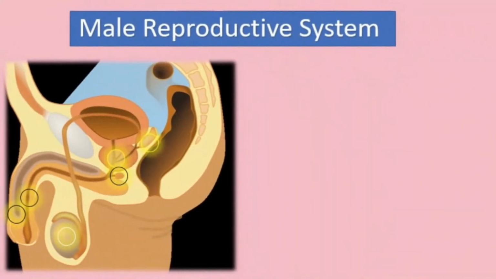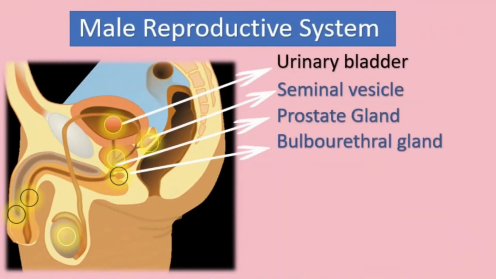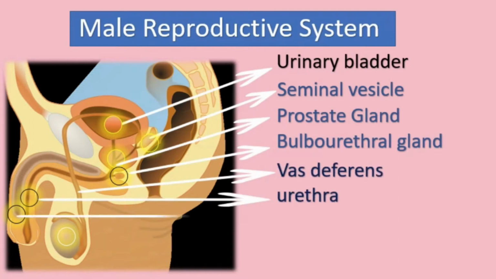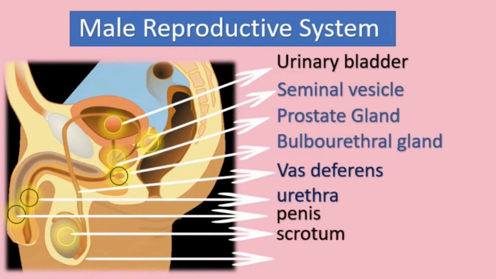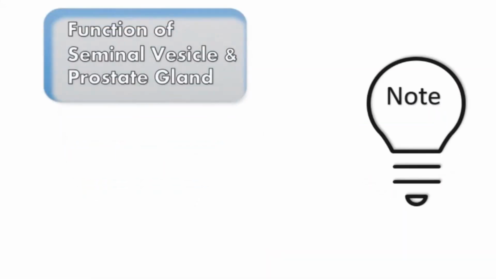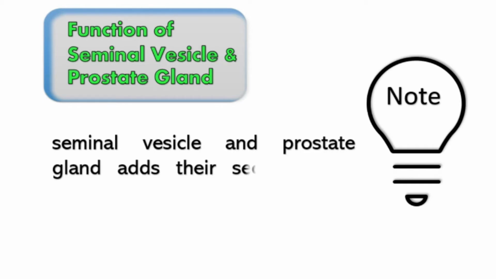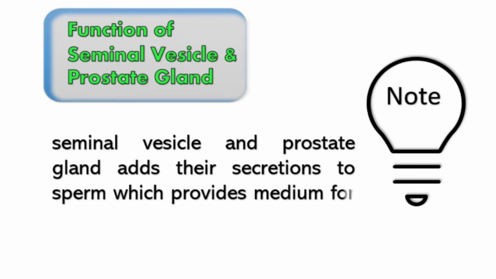Do you know this is the male reproductive system? It has the urinary bladder, seminal vesicles, prostate gland, vas deferens, urethra, penis, scrotum, and testes. Facts. Function of seminal vesicle and prostate gland: the seminal vesicles and prostate gland add their secretions to the sperm, which provide a medium for transport and nourishment.